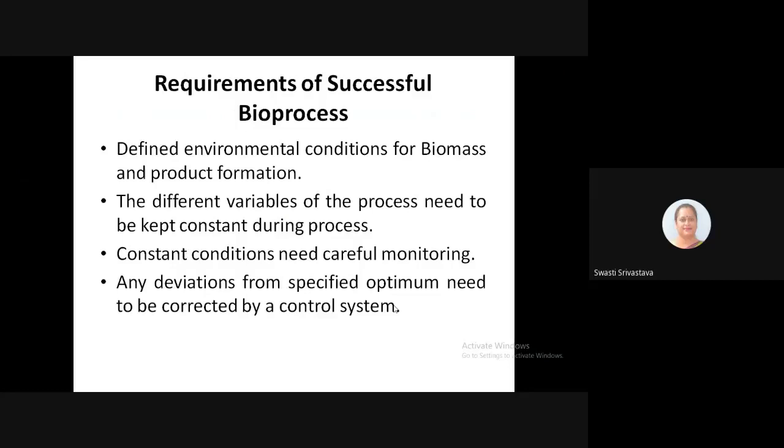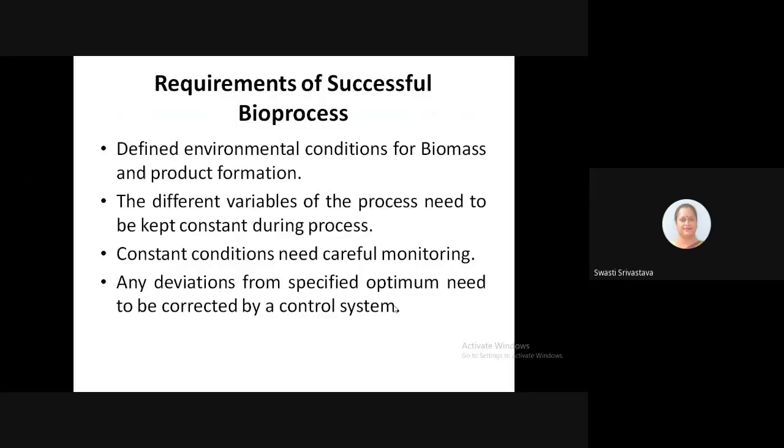Whatever the variable you have established, whatever optimum has been set, that optimum needs to be kept constant from the initiation of the process till the completion of the process. So if you are starting the fermentation either in a batch mode or in a continuous mode, then those variables need to be kept constant throughout the process.